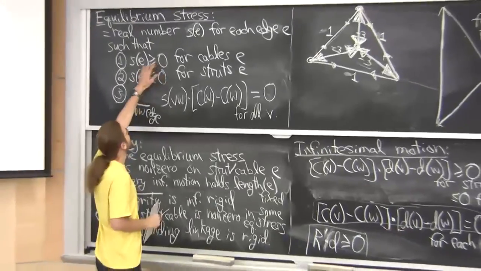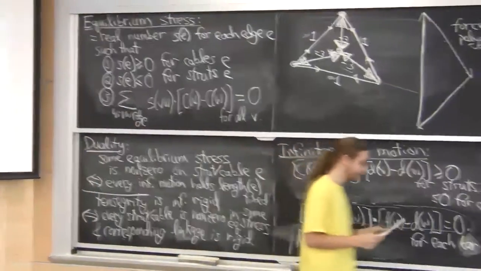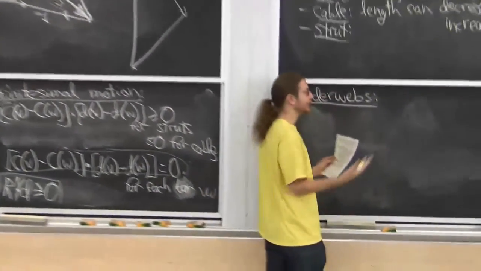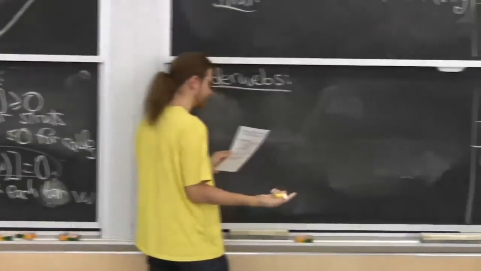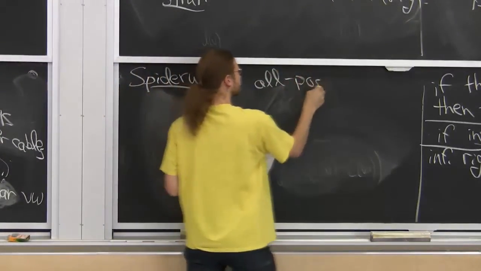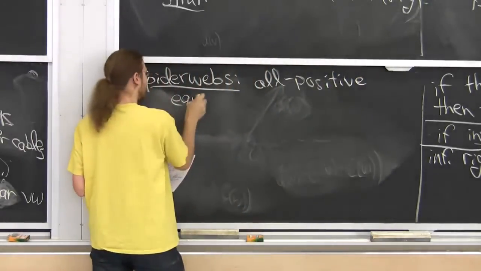All of the edges can have a positive stress, and it will be in equilibrium. And in spider webs, in fact, these two, rigidity and positive stresses, are the same thing.